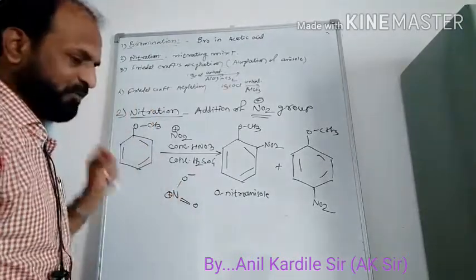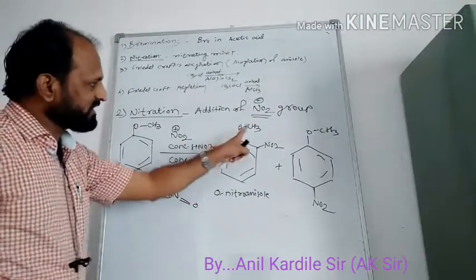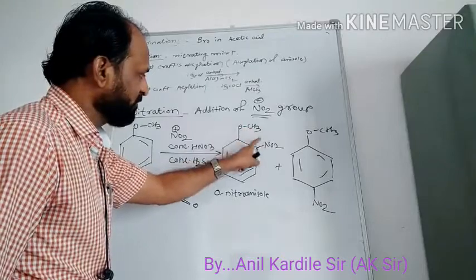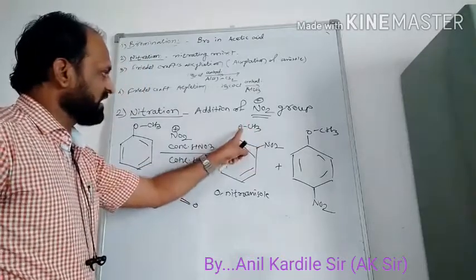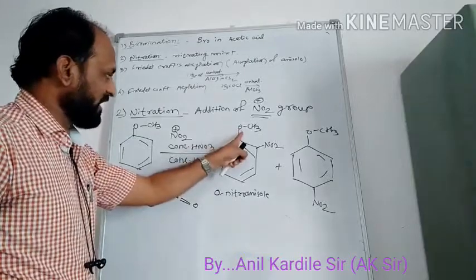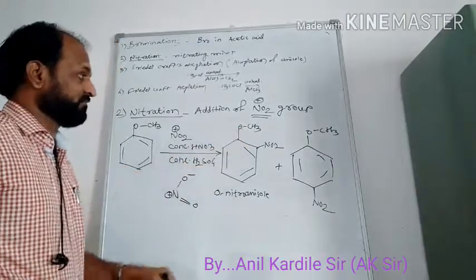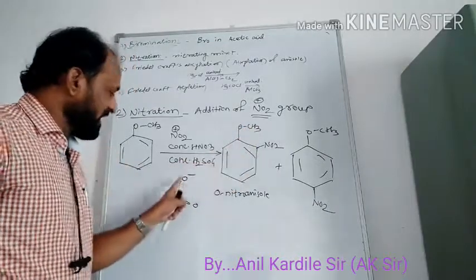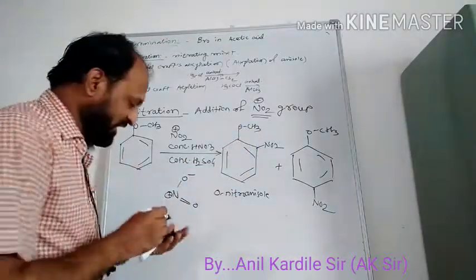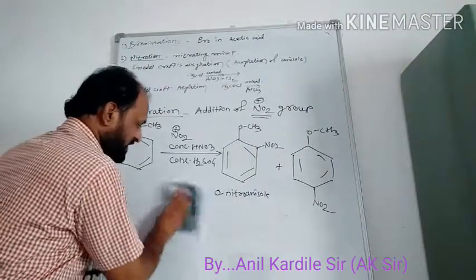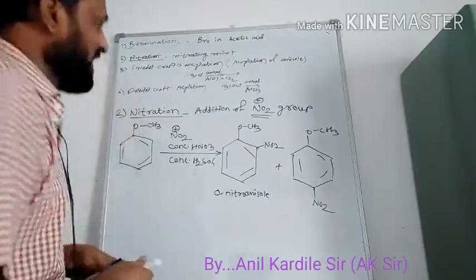So is there again any chance to form hydrogen bonding between this oxygen and a hydrogen? No, there is no hydrogen present on this oxygen. So there is no chance to form hydrogen bonding.